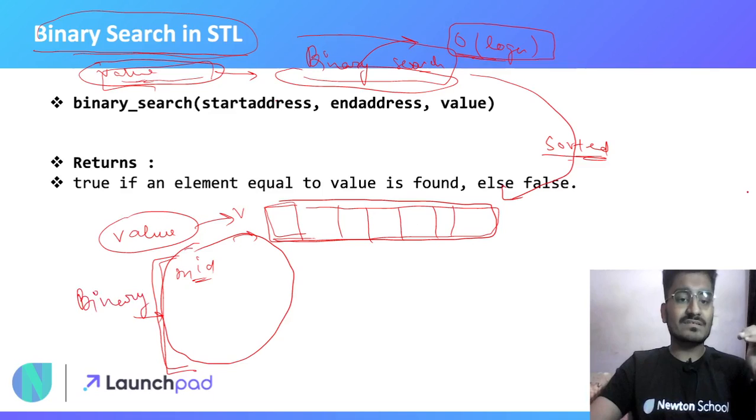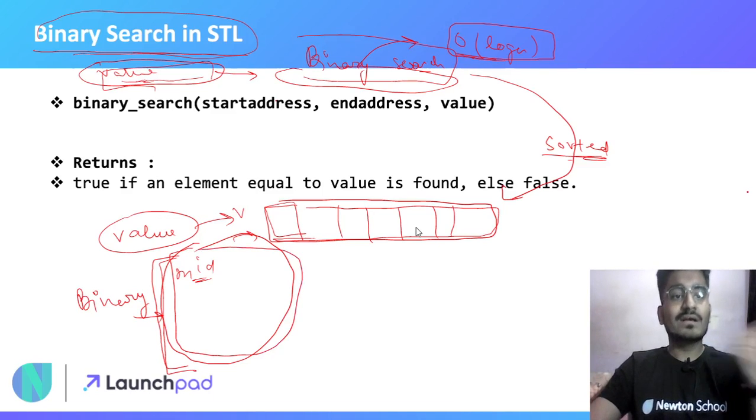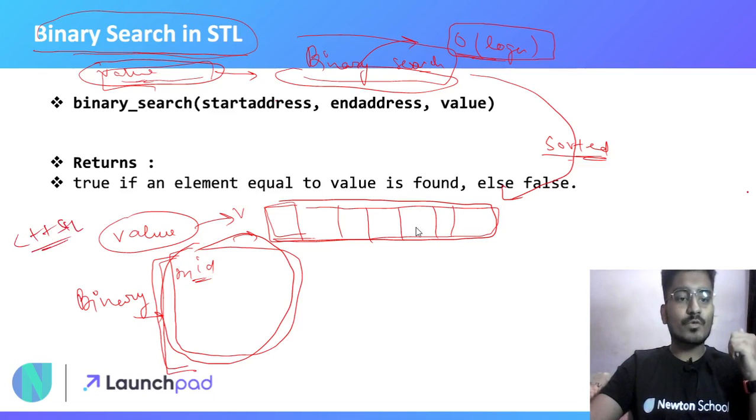That is somewhat 10 to 15 lines you have to write. But instead of that, C++ STL provides you a direct function of binary search. Okay, a function of binary search, that is this.